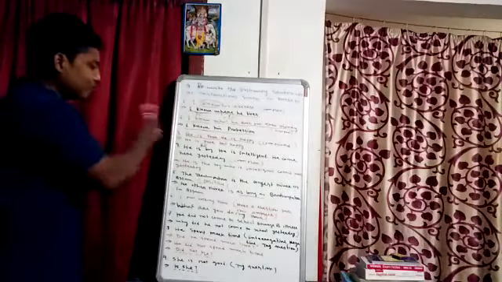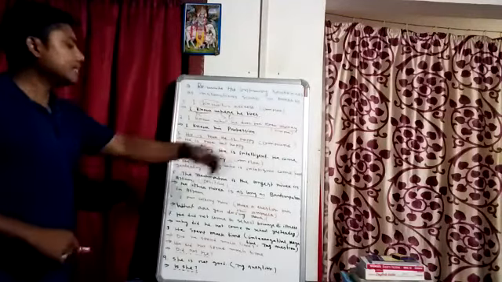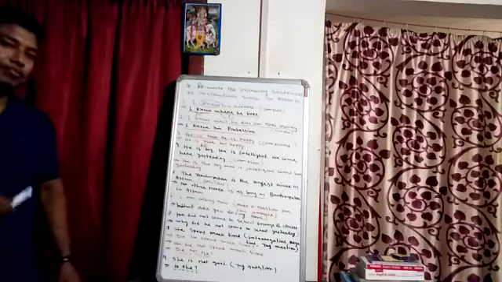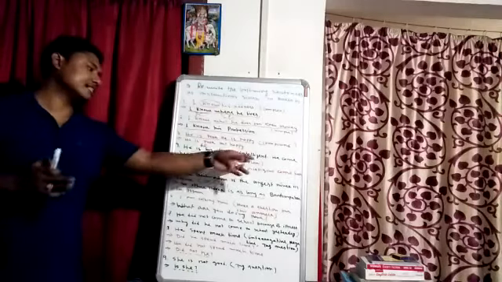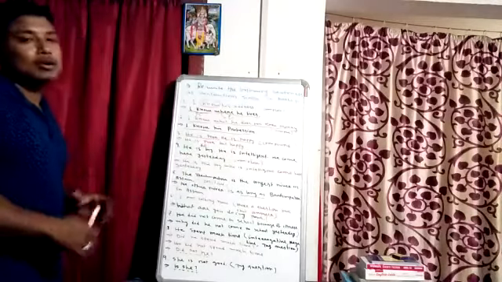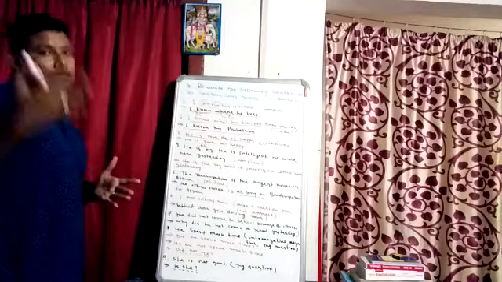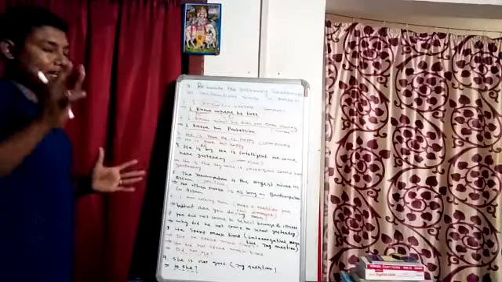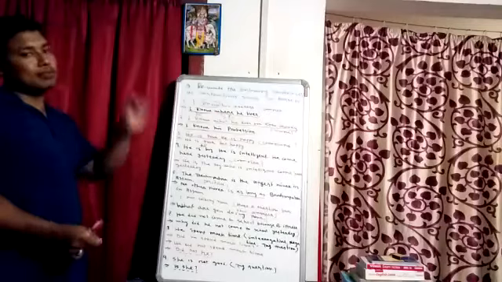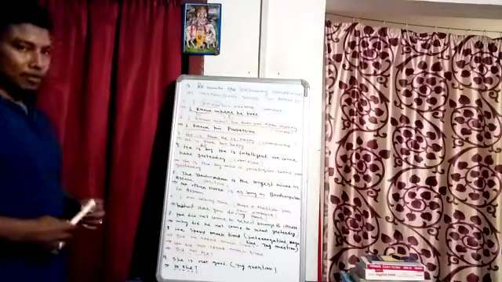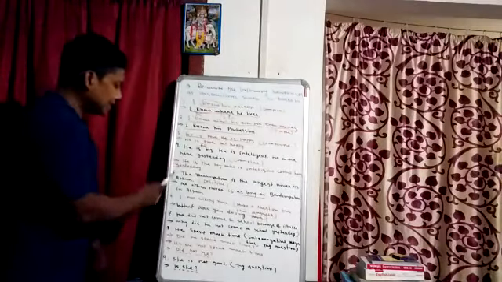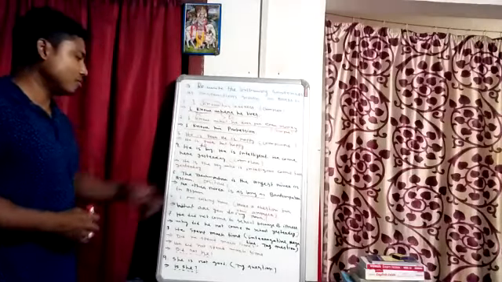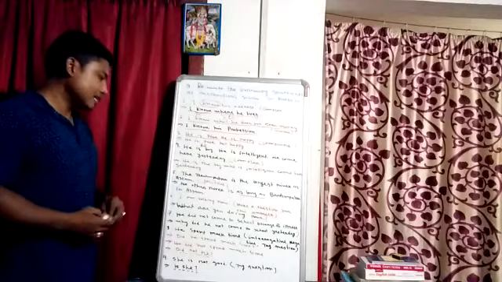And next one: He is the boy. He is intelligent. He came here yesterday. Here three simple sentences are given, and the instruction is to make them complex. When we get the instruction to make it complex, we must remember the structure where one will be the principal clause and the other will be the subordinate clause. Then what will the answer be? He is the boy who is intelligent and came here yesterday. This is the complex form of these sentences.